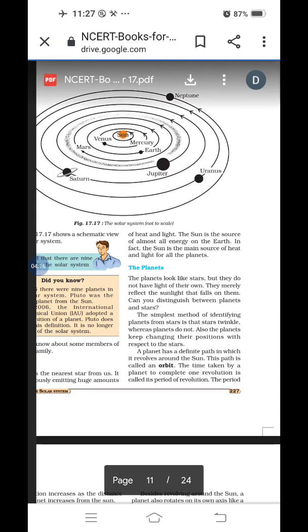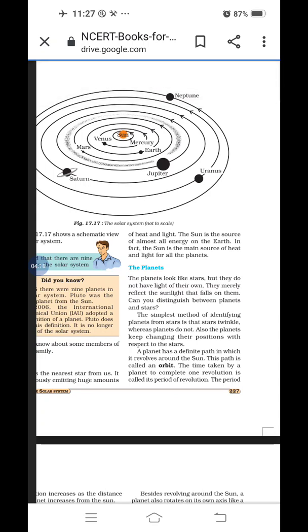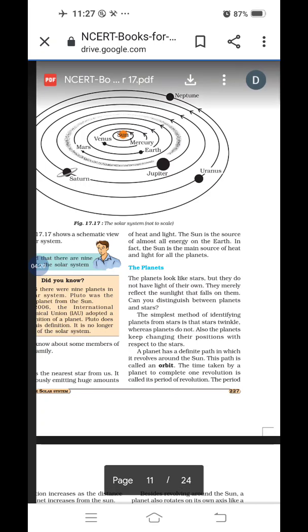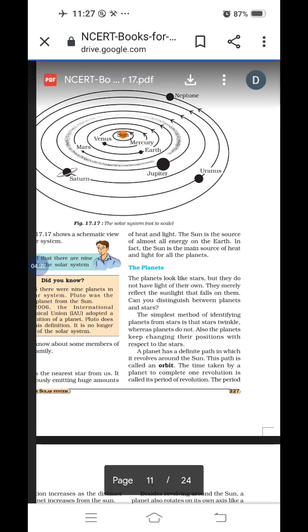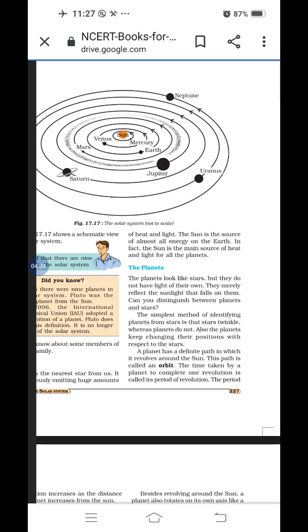How many differences are given here? 3. First difference about light. Stars have their own light, planets don't. Second difference, stars twinkle, planets do not twinkle. And third one, the planets change their position with respect to the stars, but stars are always stationary.